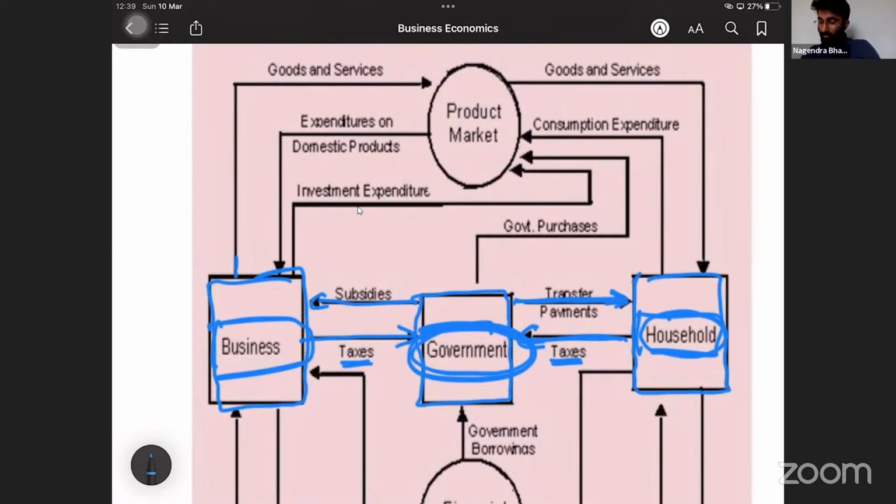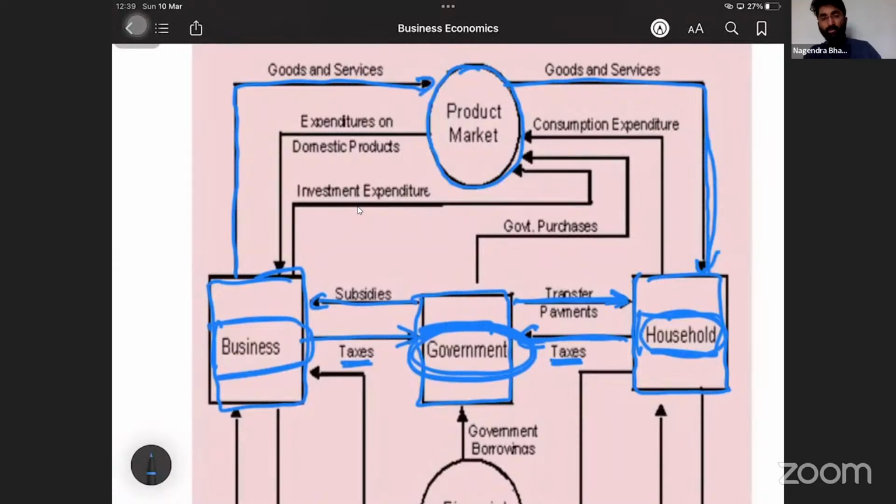Business produces goods and services and gives it to the product market. They sell it to the market. From the market, goods and services are purchased by the households. This arrow is also done.